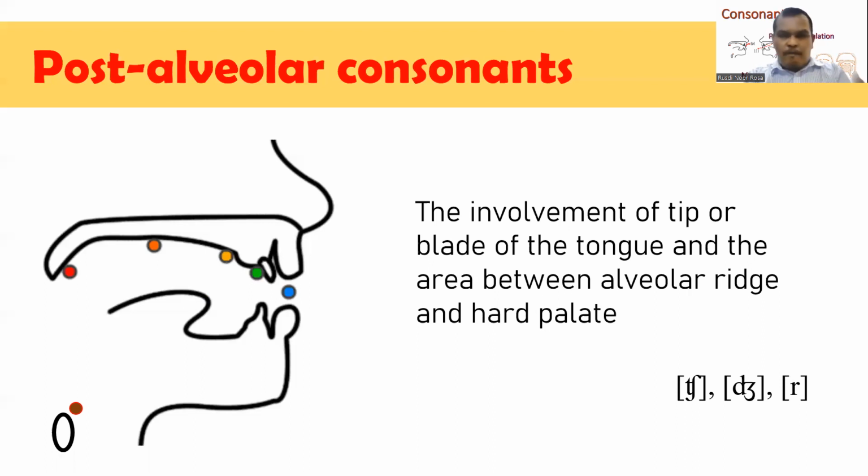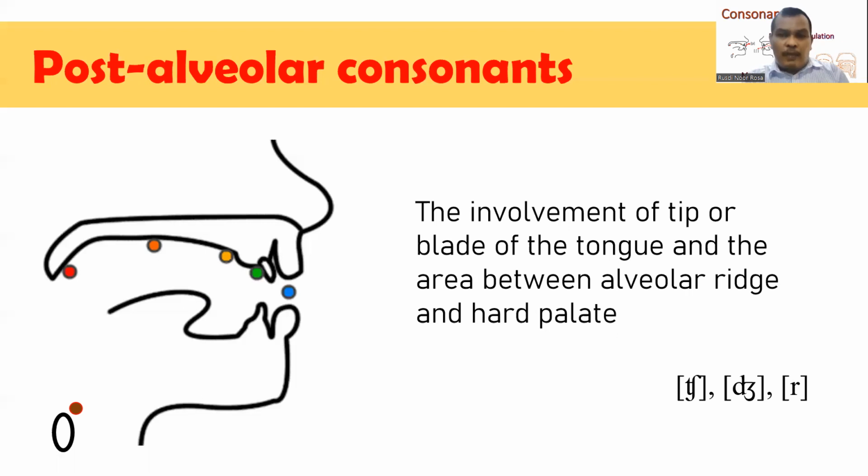The next type of consonant is post-alveolar consonants. Post-alveolar. The name post here means that the place which is touched by the tip of our tongue or the blade of our tongue is not exactly on the alveolar ridge, not exactly on the hard palate.